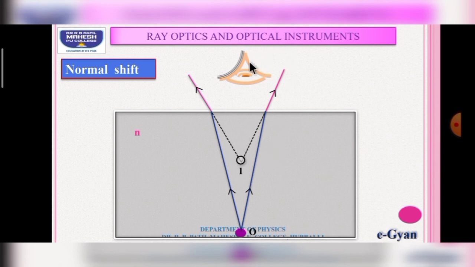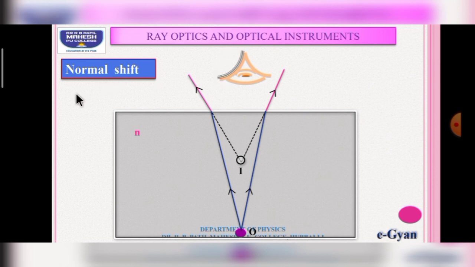When the object is viewed from another medium, when the object is viewed from rarer medium, the apparent shift will be towards the observer. If the object is in rarer medium and viewed from denser medium, then the apparent shift will be away from the observer.